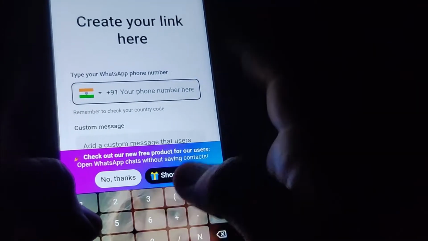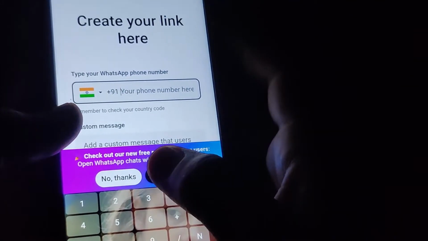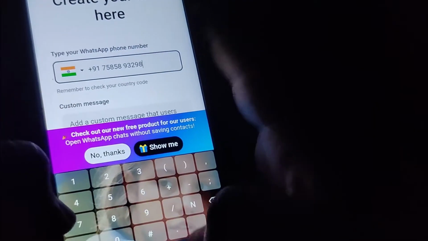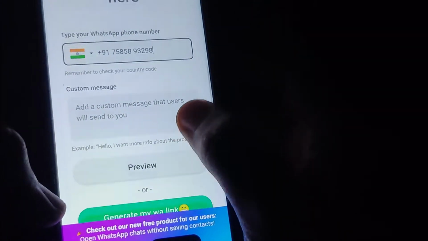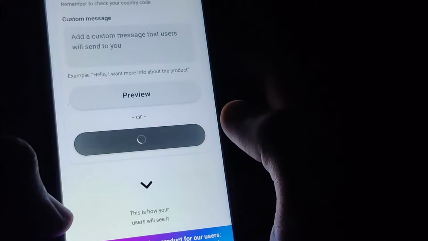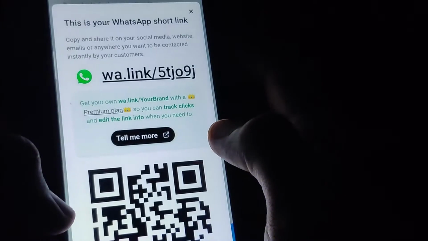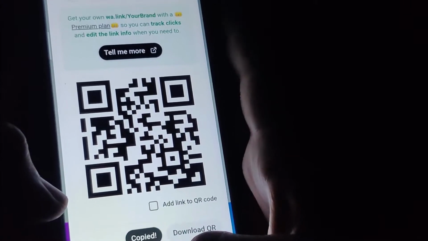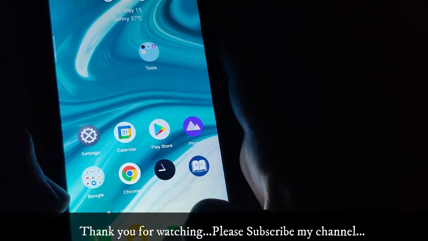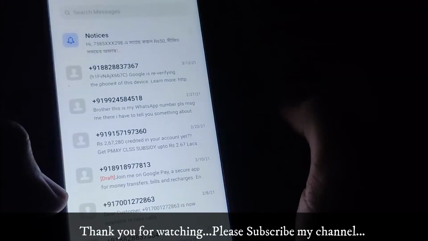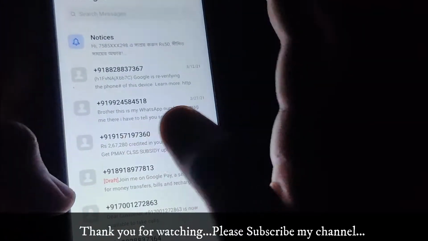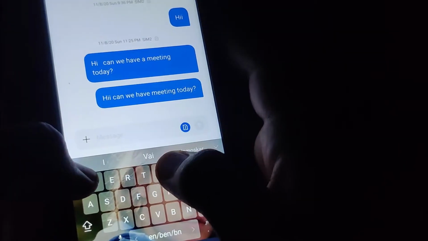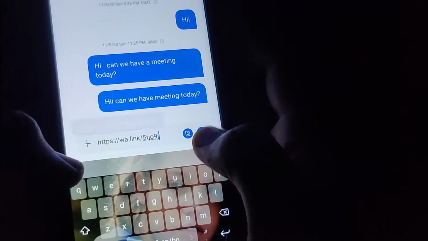So let's say I am typing the number, and after I have typed the number, what I need to do, just click on this generate my WA link. Once the link is generated, just copy link. Once the link is copied, go to message and just send them the message. So here I want to send a message to one of my friends. Here I am sending the message to him.